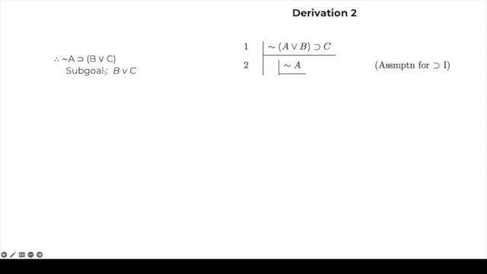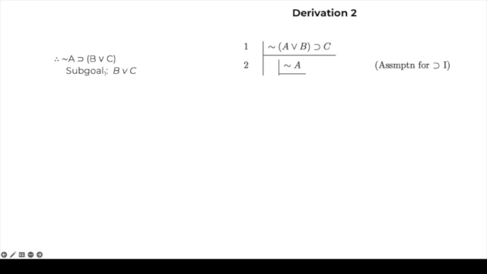Well, one straightforward way of getting B or C is by reductio ad absurdum. Remember that any sentence that implies a falsity is itself false. Therefore, if not X implies a contradiction, then not X must be false, and in consequence, X must be true. So one strategy then, to show B or C, is that we're going to assume the negation of B or C. Then we're going to reach a contradiction, and that will allow us to say that B or C must be true, because its negation is false.